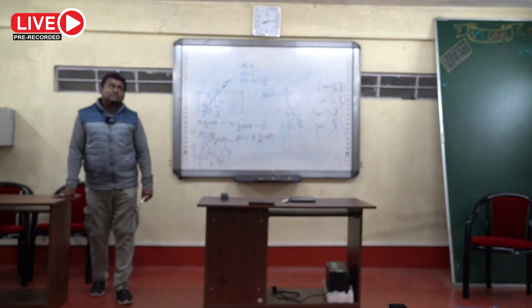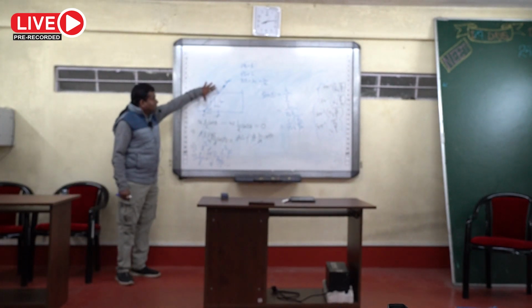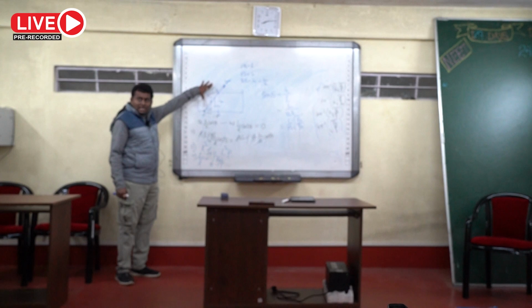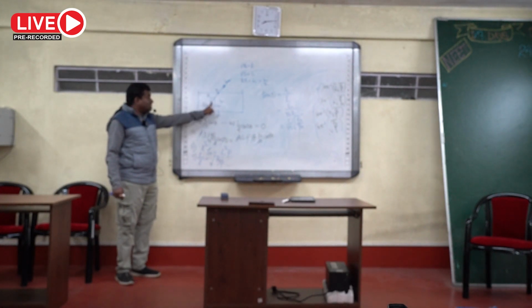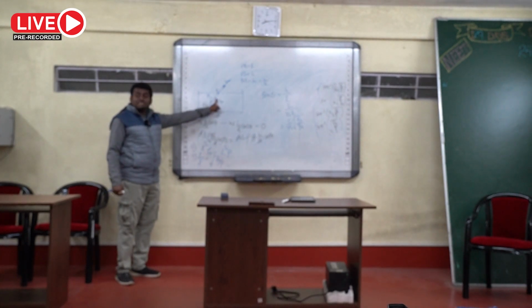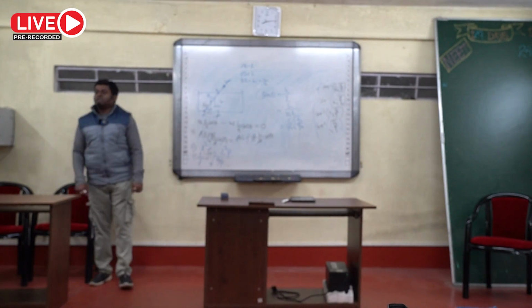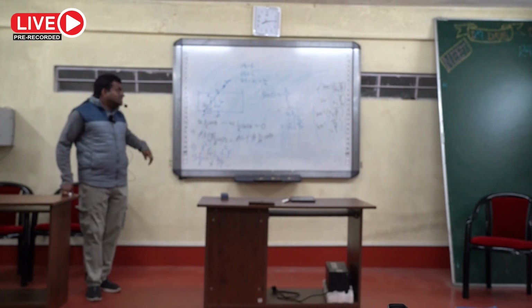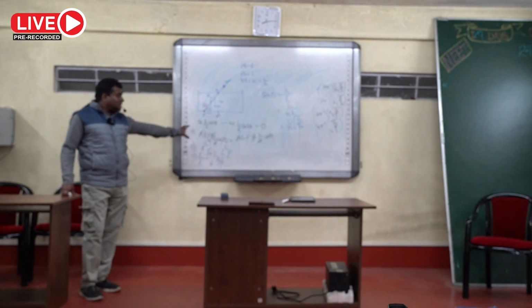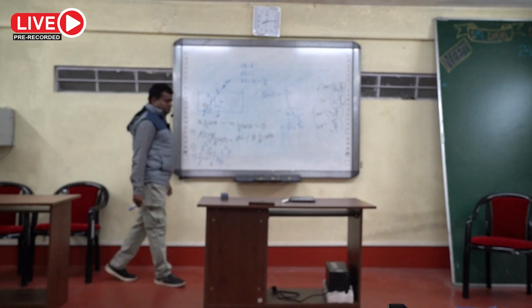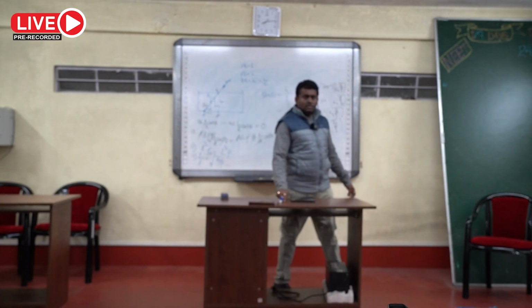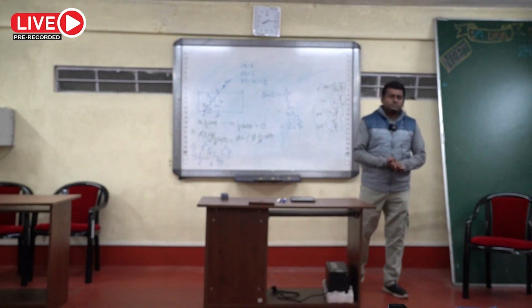A cancels, cos theta cancelled, G cancelled. Okay, this 2 will also cancel. So it is coming that small l square into rho naught equals capital L square into rho.